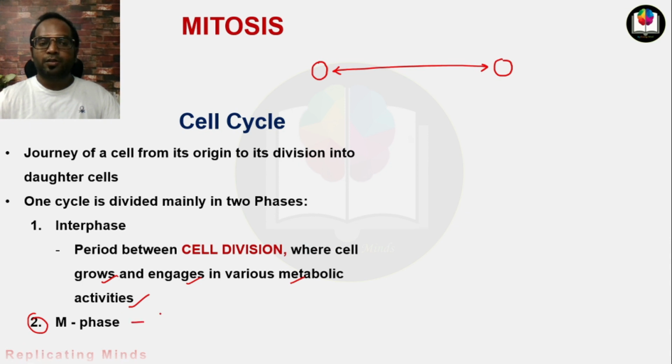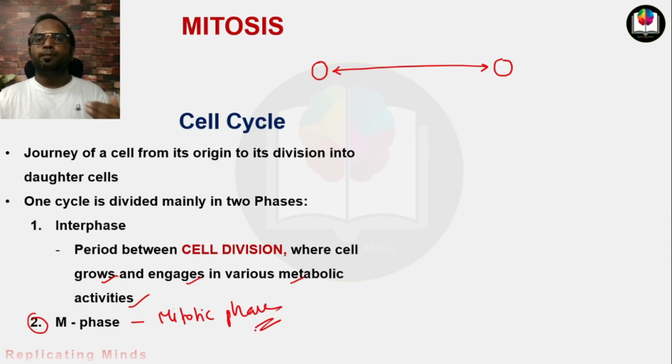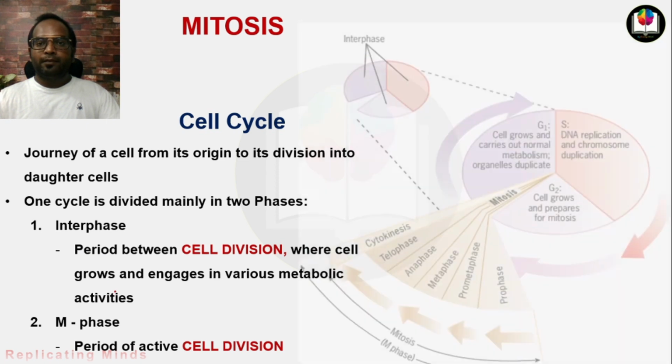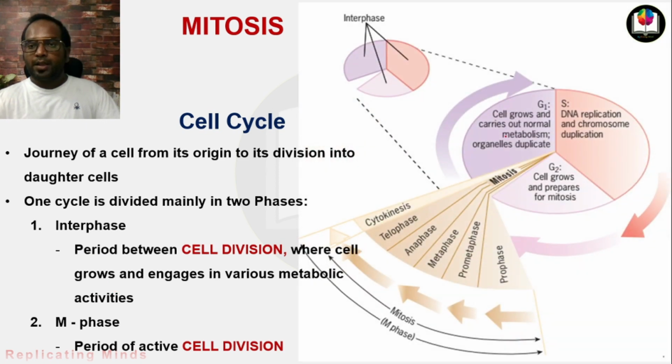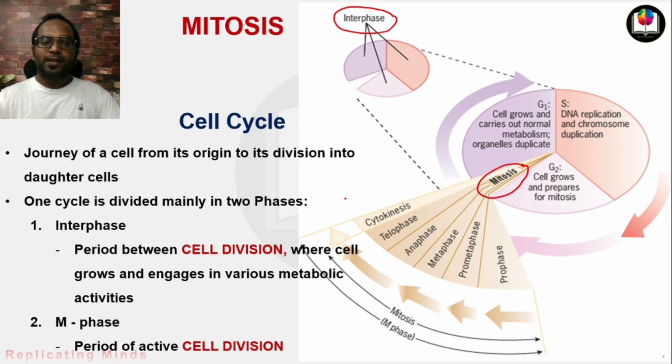M phase is also known as the mitotic phase, where the cell moves towards division. Now we will see through a diagram, then the picture will be clearer. You can see here that there are two main phases in a cell cycle, interphase and mitosis.